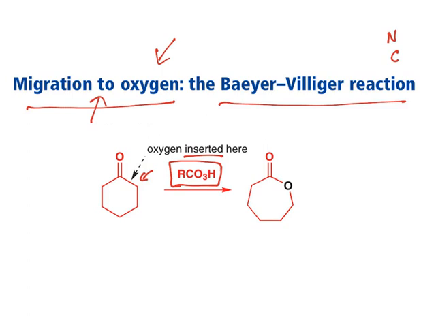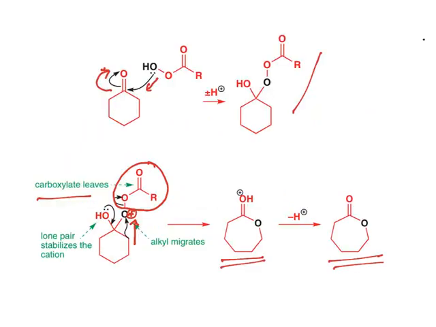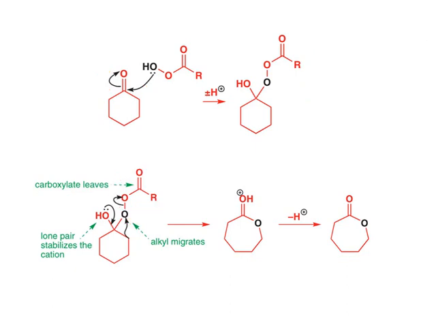So you need to understand this, you need to make a mental note of all these changes. What all things have we seen? We have seen a group migrating from carbon to electron deficient nitrogen. What all the reactions have we seen? We have seen Beckmann rearrangement, Hofmann, Lossen, Curtius. All of them are examples of a group migrating from carbon to electron deficient nitrogen.